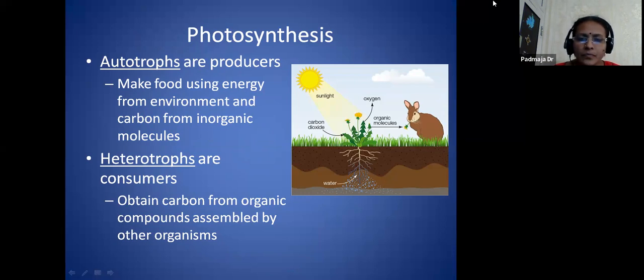For example, in a B.Ed entrance also, they will be asking some questions related to this. So before entering into our photosynthesis topic, we must know some terminology related to which organisms can prepare their own food materials,